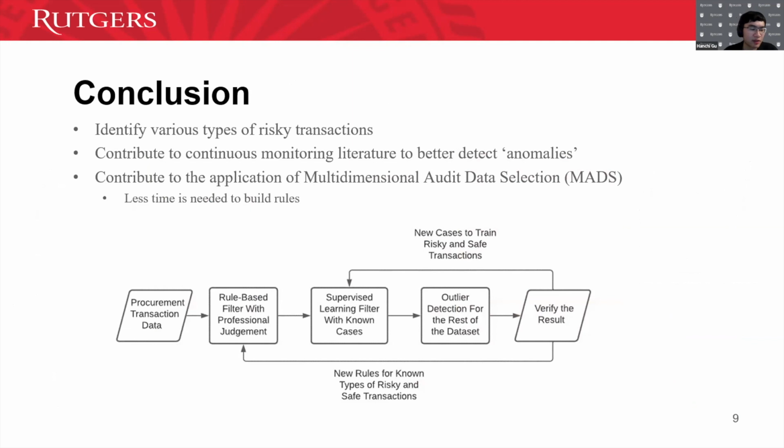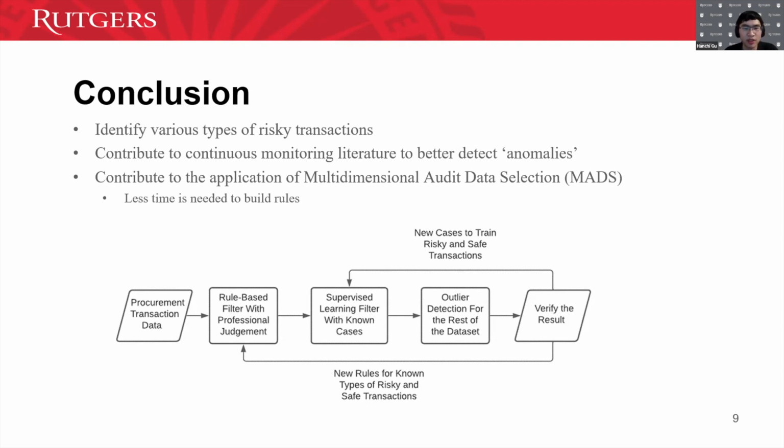So here is the design of the framework, and the conclusion is that we believe this design is really helpful. On one hand, no one has really studied how to apply outlier detection to the procurement cycle before, and we think the companies really need some knowledge from our academic side to help them understand what considerations they should pay attention to when they try to use outlier detection.